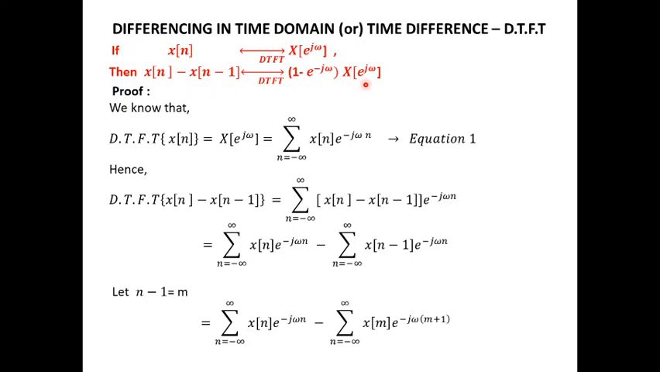The proof of this is very simple. The DTFT of x(n) will be X(e^jω). x(n minus 1) is nothing but time shifting. So if we apply the time shifting property, we will get e^(-jω) X(e^jω). Taking X(e^jω) common, it evaluates to (1 minus e^(-jω)) X(e^jω). In this way, the proof can also be inferred.